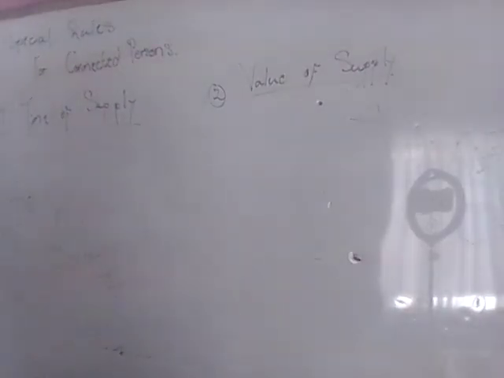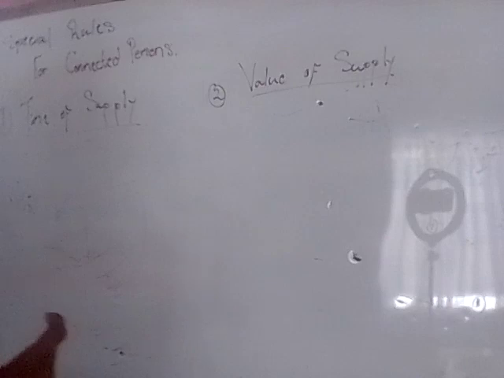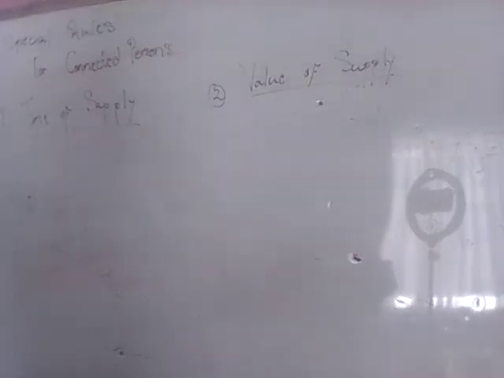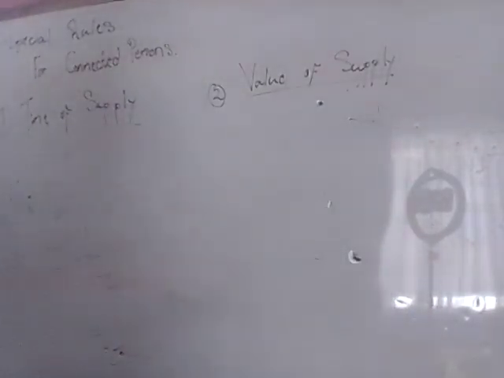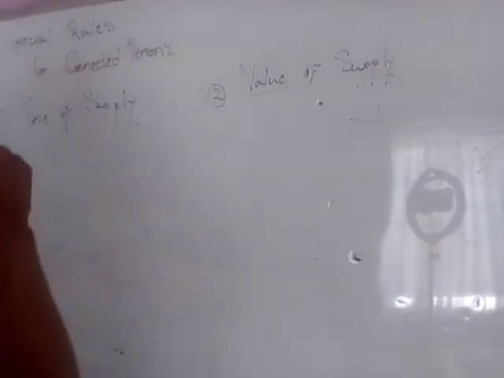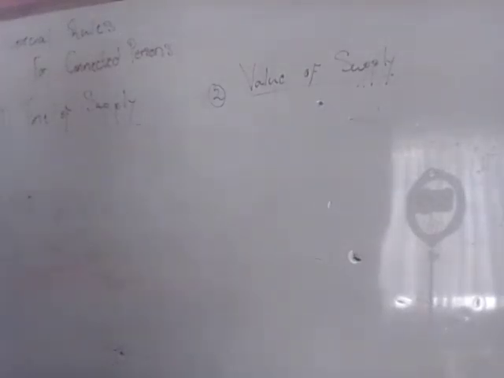Okay, so in this part of the lesson, we're basically dealing with connected persons. So we've determined that this connected person relationship is actually transacting within a transaction that has vertical implications. So that's the only time that special rules can be applied if you are dealing with a vertical transaction pertaining to the relationship or the scenario that you're dealing with. In this instance, we're dealing with connected persons. So we've determined that it's a vertical transaction within these connected persons. So therefore, that's when you can apply special rules.